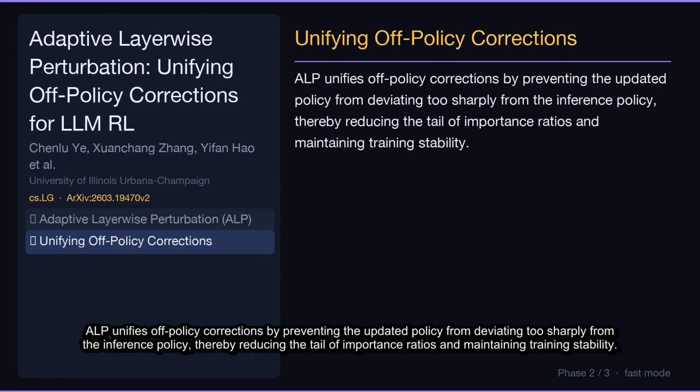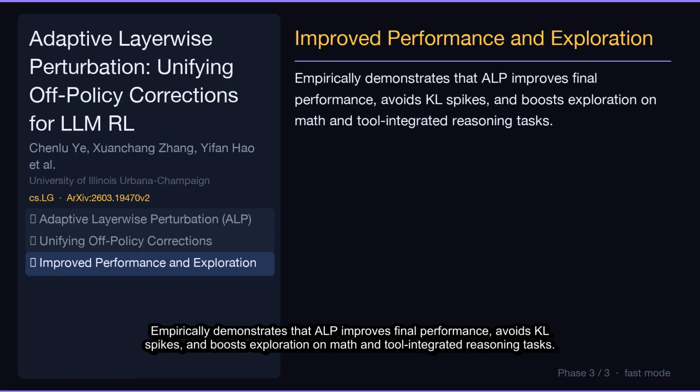ALP unifies off-policy corrections by preventing the updated policy from deviating too sharply from the inference policy, thereby reducing the tail of importance ratios and maintaining training stability. Empirically demonstrates that ALP improves final performance, avoids KL spikes, and boosts exploration on math and tool-integrated reasoning tasks.